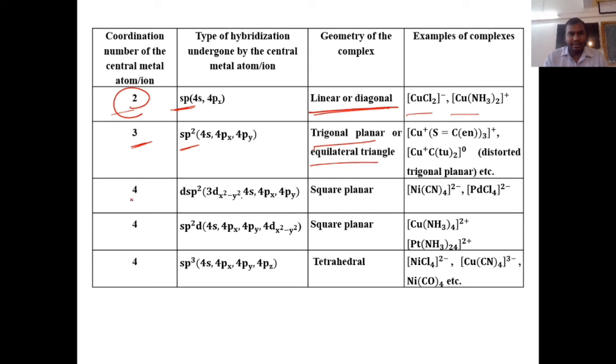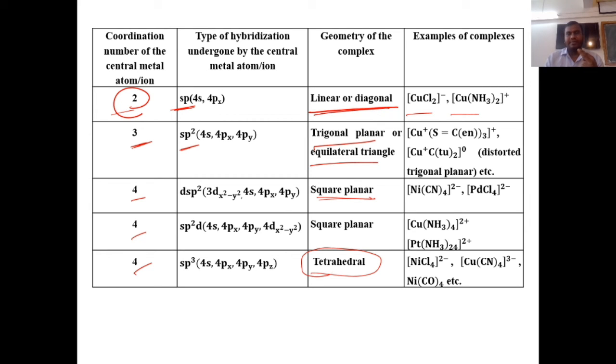Then this is very important: whenever the coordination number is 4, always remember there are two possible geometries, either square planar or tetrahedral.